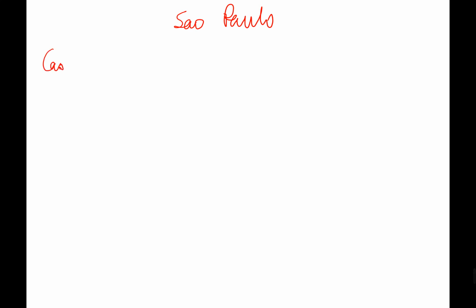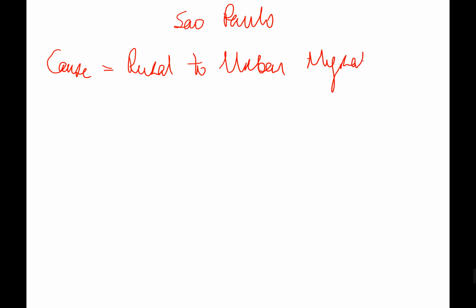In this case, the cause equals rural to urban migration. Okay, mostly from the northeast of Brazil, where conditions are very difficult.